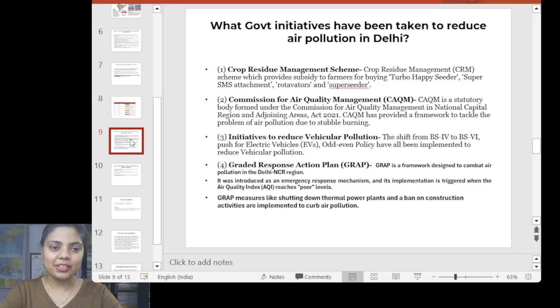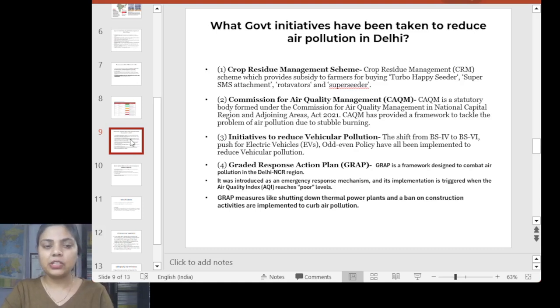So apart from what I have written here, whenever winter comes and air pollution is at its peak, we always see the noise from the political parties blaming each other, be it Delhi blaming Haryana and Punjab, or the central government blaming the Delhi government and the Delhi government blaming the central government. So the game has never ended. And we need some kind of very robust solution in order to tackle this air pollution, because this is not something which is happening for 1 year. Every year, the intensity it is creating and the impact it is creating on humans is increasing.